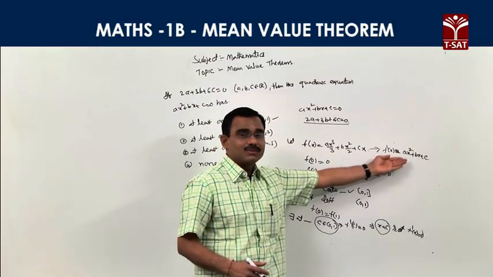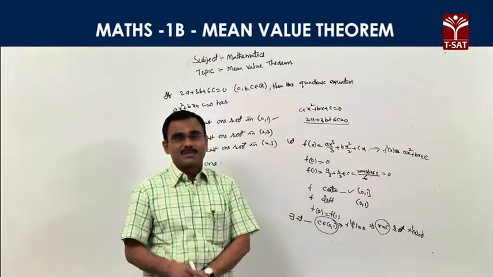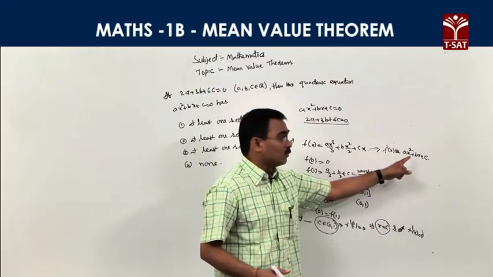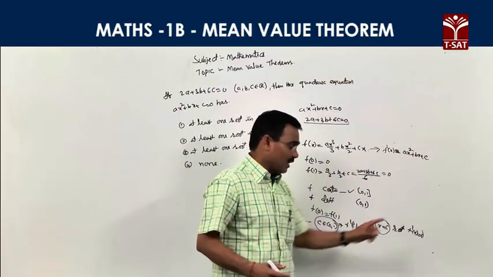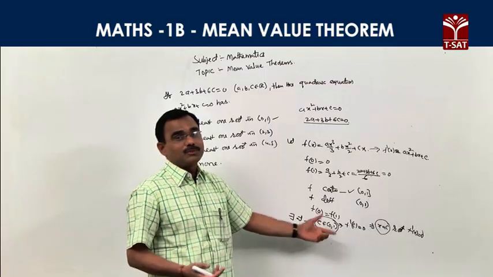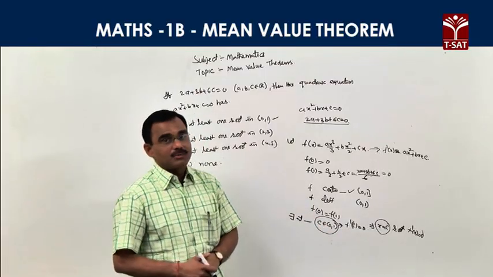Differentiate: what is f dash x? It is ax square plus bx plus c. That means x equal to c is a root of ax square plus bx plus c, where c belongs to open 0, 1. That's why the first option is correct.